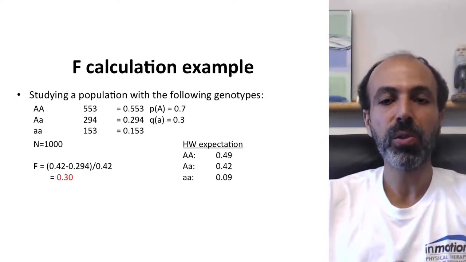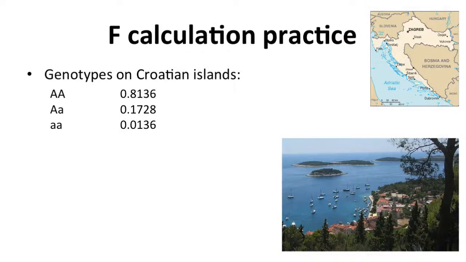Let me give you one to try yourselves. These are genotypes from the Croatian islands. This is actually real data. I skipped the step of the genotype counts for you. I'm just going to go ahead and start with the genotype frequencies. Go ahead and give that a shot. Well, I hope that wasn't too difficult. Again, I started you off with the genotype frequencies. Let's go ahead and convert them to allele frequencies.